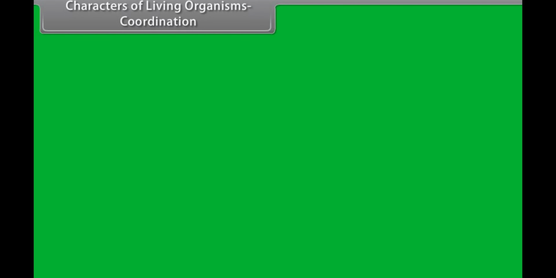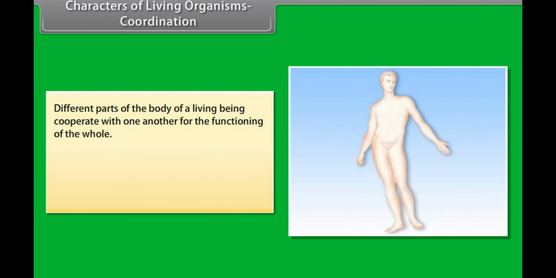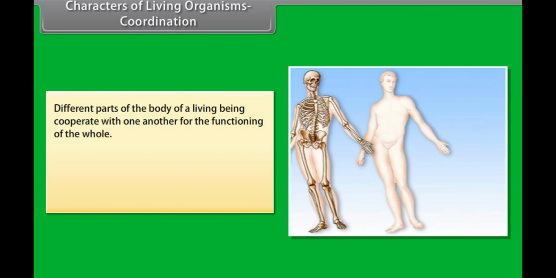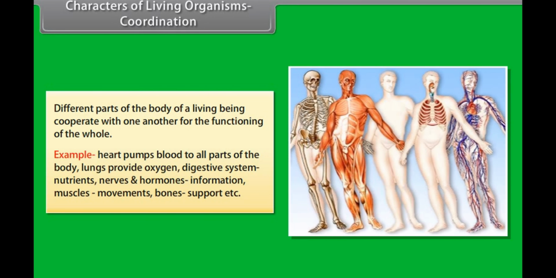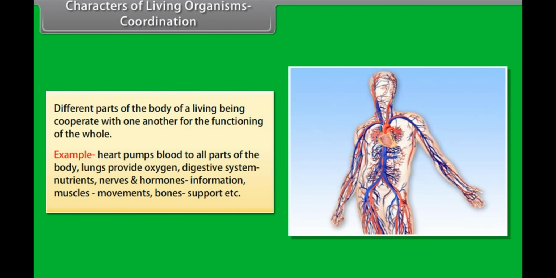Characters of living organisms: Coordination. Different parts of the body of a living being cooperate with one another for the functioning of the whole. Example: the heart pumps blood to all parts of the body, lungs provide oxygen, the digestive system provides nutrients, nerves and hormones carry information, muscles enable movements, bones give support, etc.